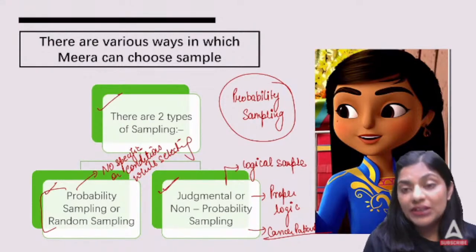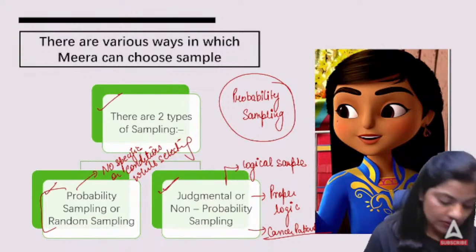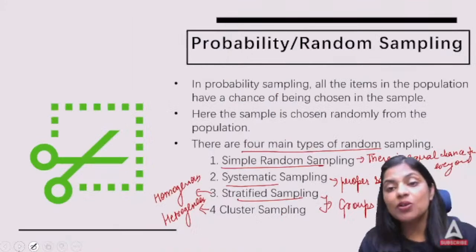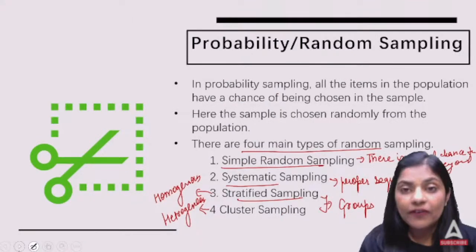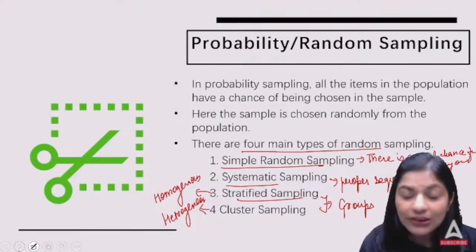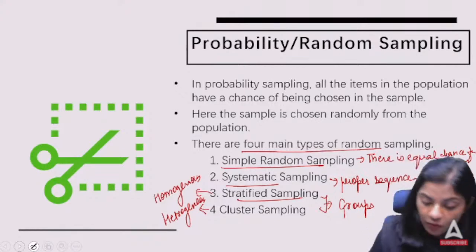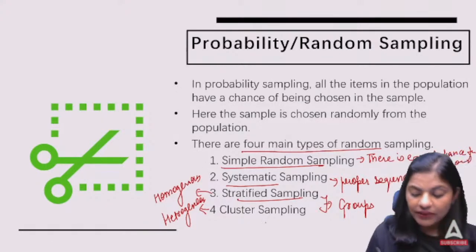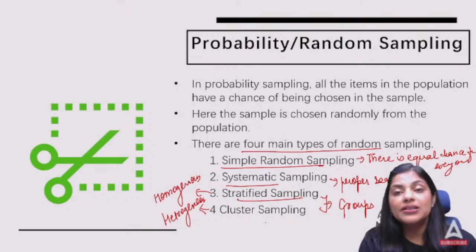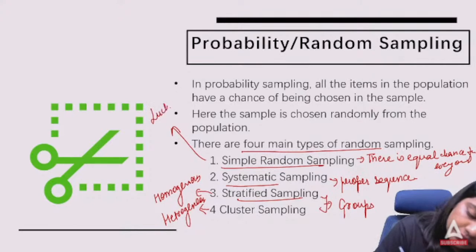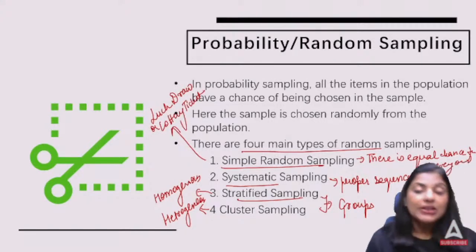For example, I told you about the unfortunate situation with the cancer patient. Now, when you talk about probability sampling or random sampling, every element of the population, all the items in the population, have an equal chance of being selected. Anyone can be selected. There are four main types: simple, systematic, stratified, and cluster. Simple random sampling is just like a lucky draw or a lottery ticket, where everyone has equal chance of selection.